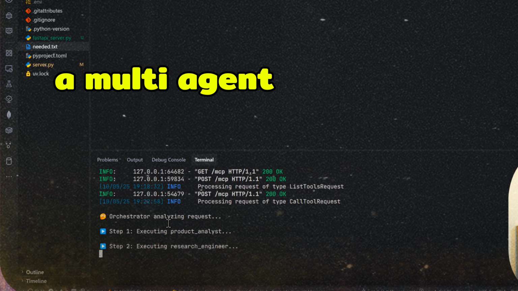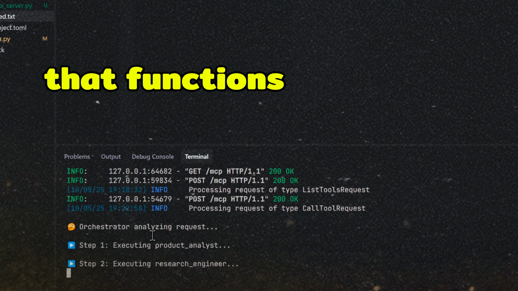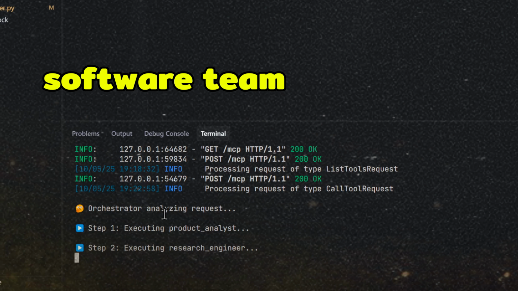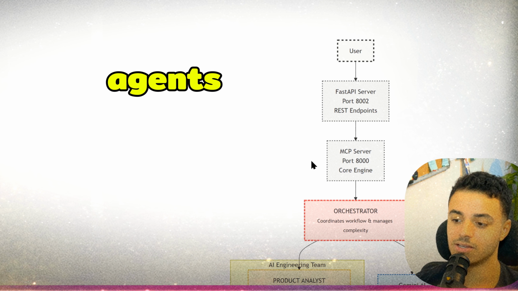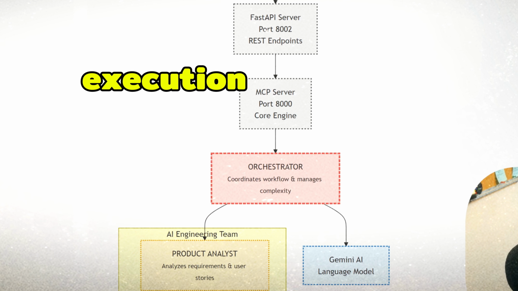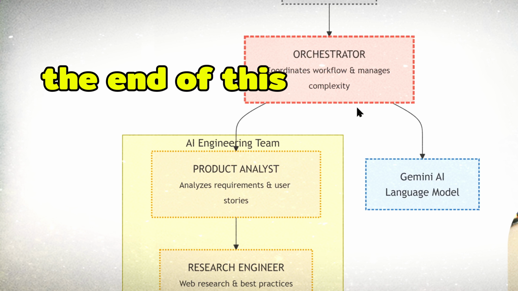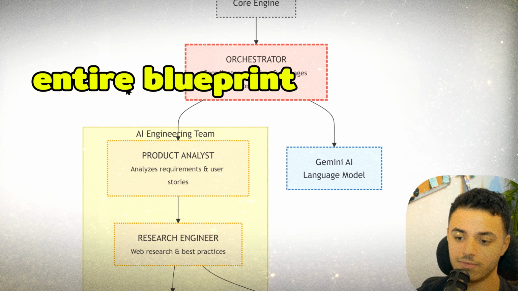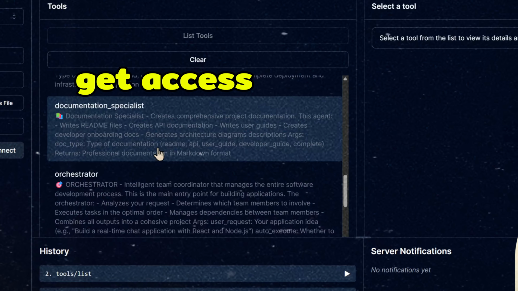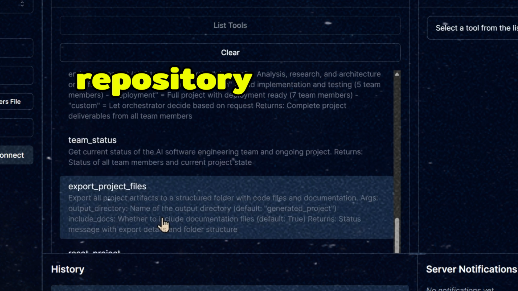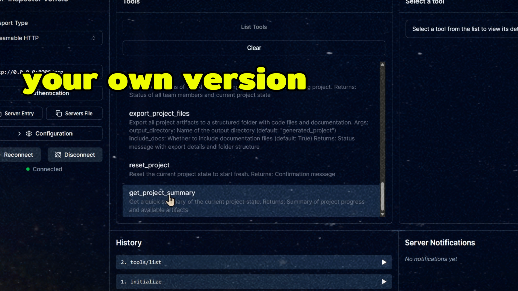We are building a multi-agent AI system that functions like a real software team with specialized agents for product analysis, execution, and research. By the end of this video, you will understand the entire blueprint and you will get access to the GitHub repository to build your own version.